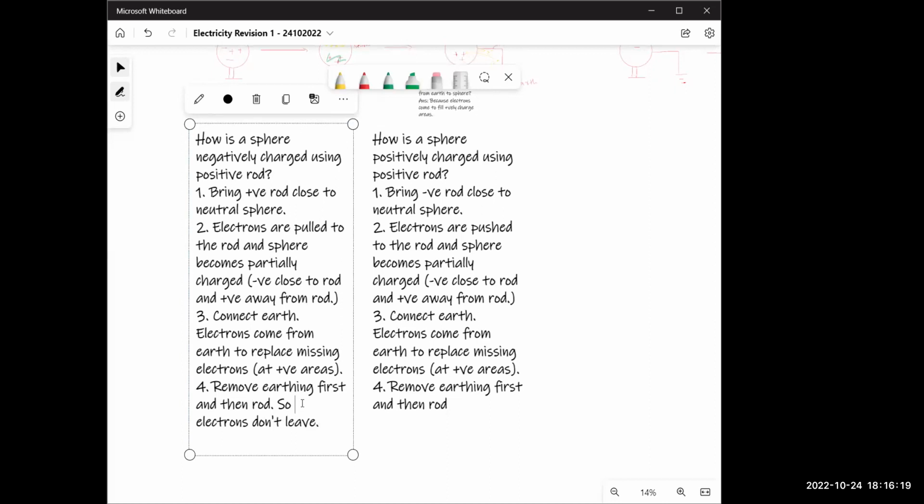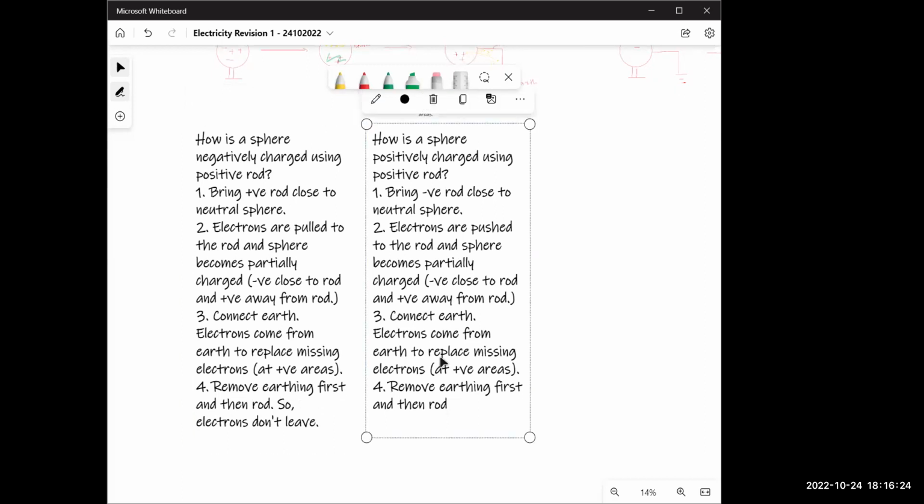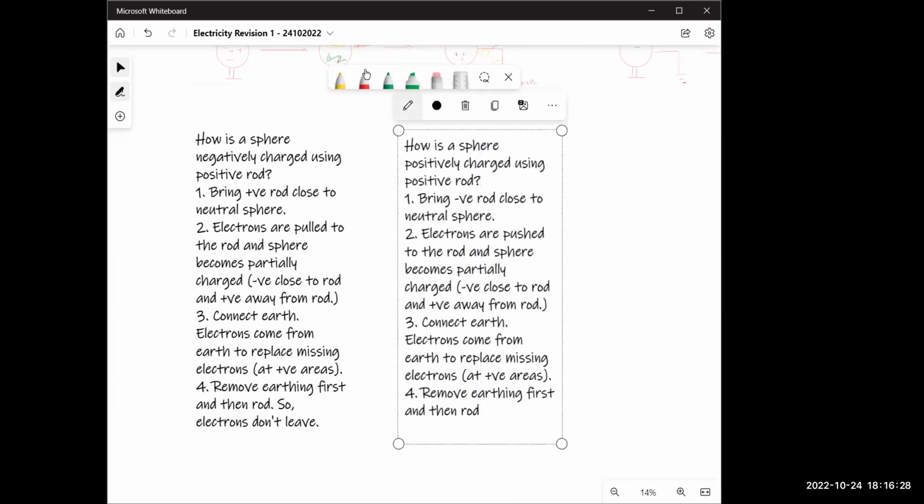Okay, is that clear? Now we look at that again. Why we remove everything first and not the rod first. We'll do that. Have you finished writing, Diana, Lula, this part? Yes, sir. The rest of you? Mavata? Yes, sir. All right. Now read the second one from the beginning, Mavata.